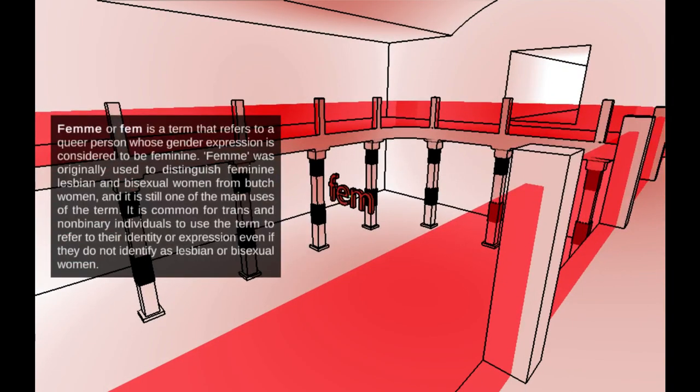Femme is a term that refers to a queer person whose gender expression is considered to be feminine. Femme was originally used to distinguish feminine lesbians and bisexual women from butch women, and it is still one of the main uses of the term. It is common for trans and non-binary individuals to use this term to refer to their identity or expression even if they do not identify as lesbian or bisexual woman.